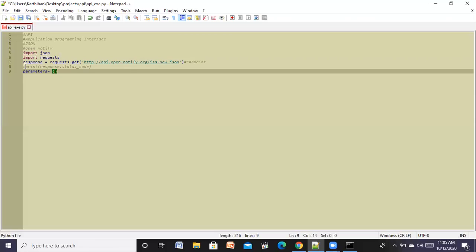So there is a parameter called latitude and longitude. LAT. This will be in the form of key value pair. LAT say 40.71. Okay, comma longitude LON. So these are predefined. These LAT and LON are predefined. So let me say it as 74.